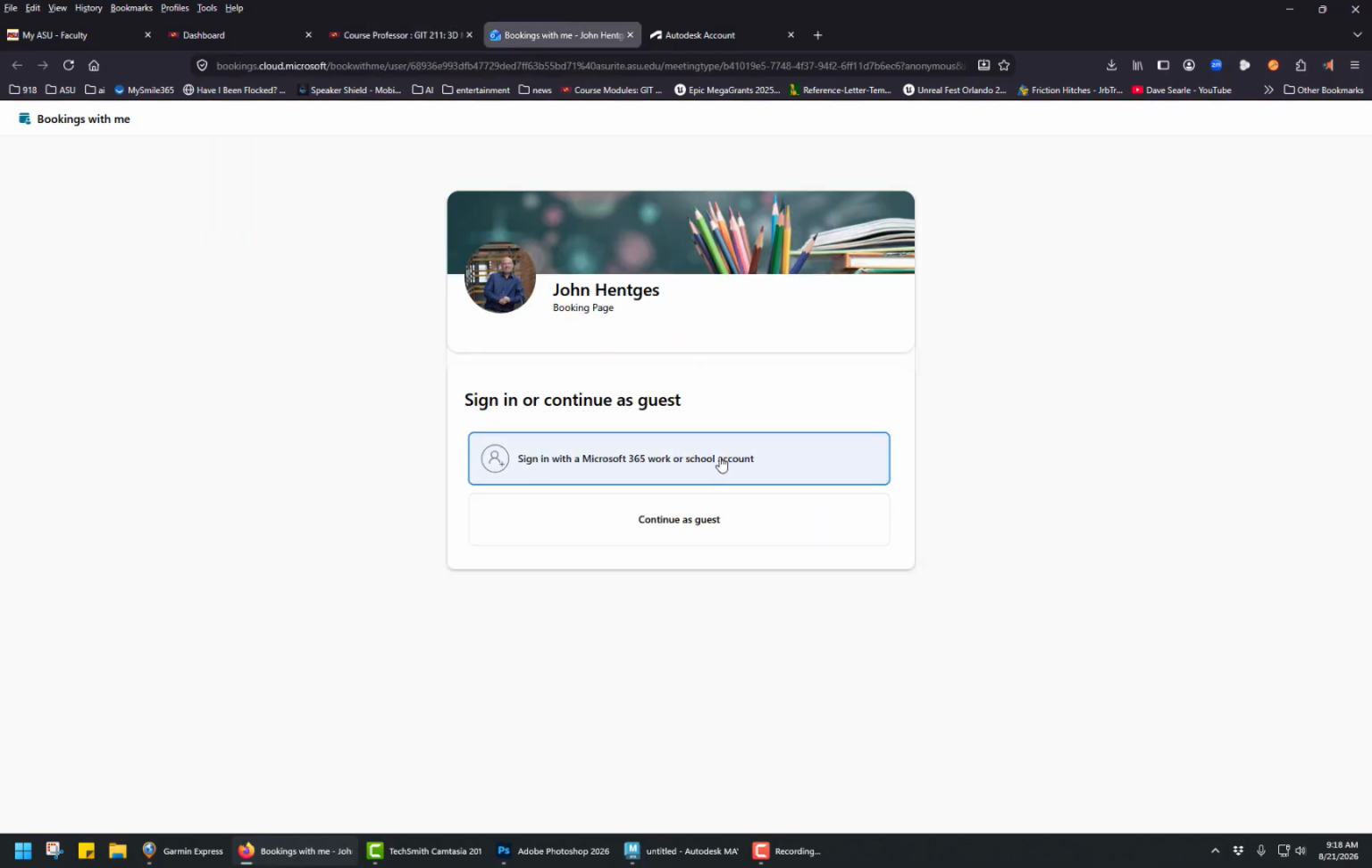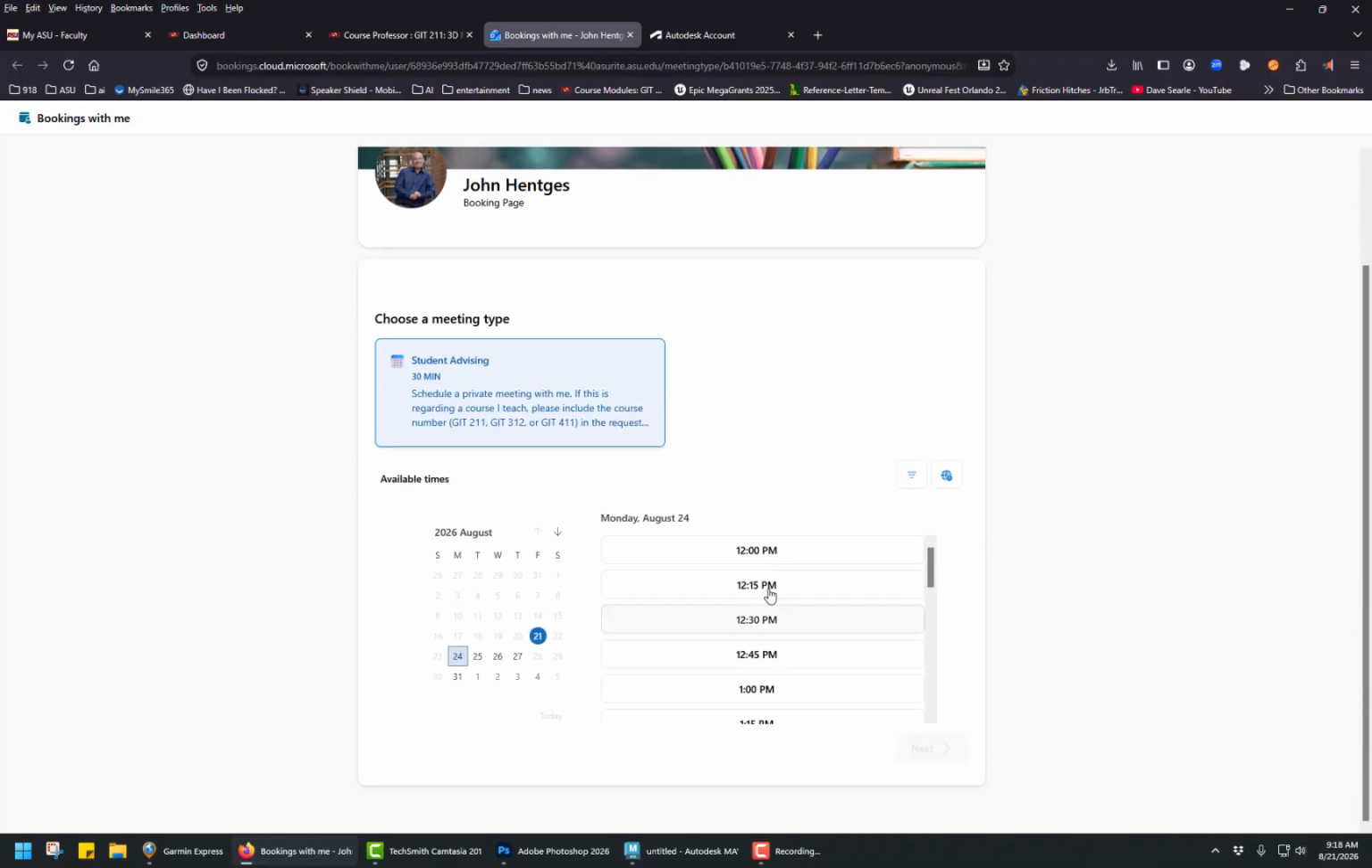This is a Microsoft tool, and if you sign into Microsoft, it becomes much more complicated and problematic. So if you just continue as guest, you can then, within the blocks of time that I've pre-established, create an appointment. And these appointments are 30 minutes each. If it needs to run more than that, just take note of it.